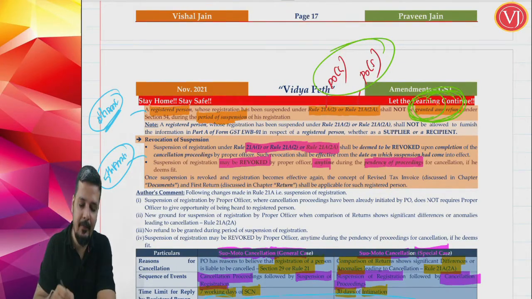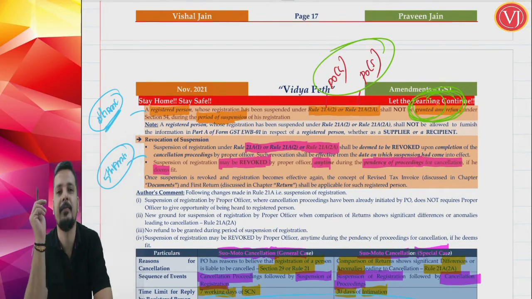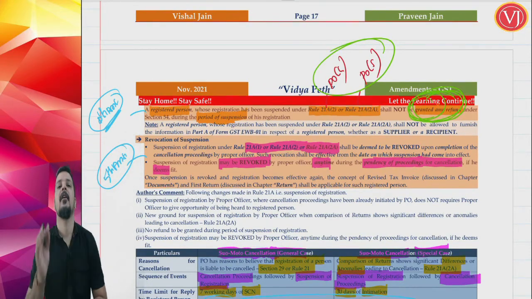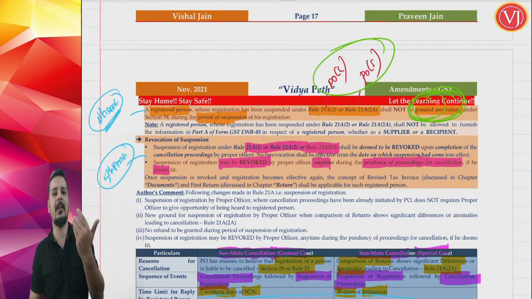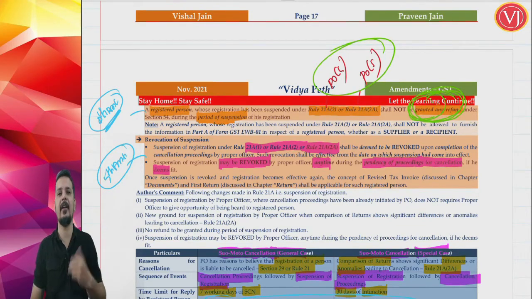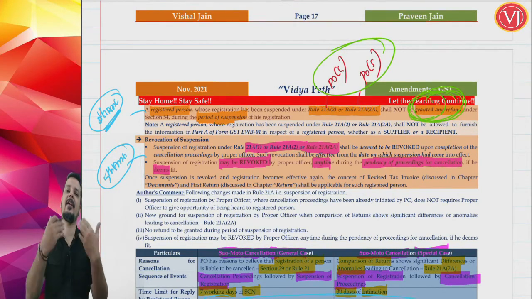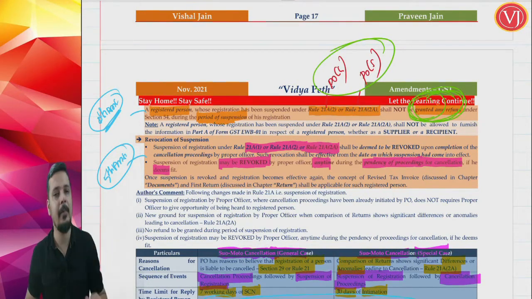But they have added a point: if the proper officer wants, he may revoke the suspension anytime, even during the pendency of proceedings of cancellation. That power is given to the officer. Normally, revocation of suspension means everything is fine with the assessee, let him continue his normal work. Normally that is allowed when cancellation proceedings end and the officer thinks it need not be cancelled, the assessee is doing everything right, or whatever mistakes he has done, he has rectified. So when they stop cancellation proceedings and think the assessee can continue his registration, suspension will be revoked.